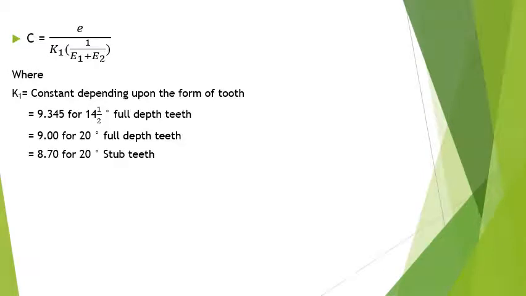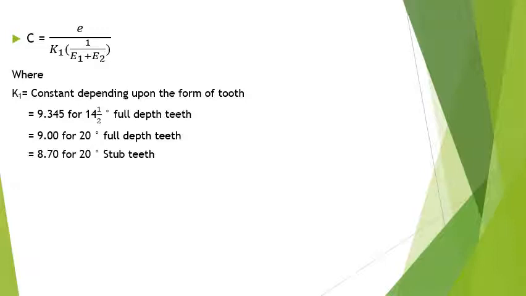For finding out the deformation or the dynamic factor C, we have an equation given by small e over K1 into 1 by E1 plus 1 by E2. Here K1 represents a constant that depends upon the form of the teeth, whether it is 14.5 degree, 20 degree full depth or 20 degree stub.